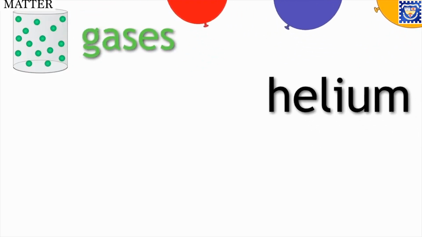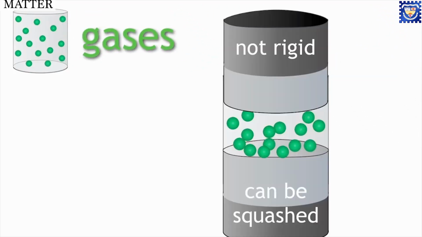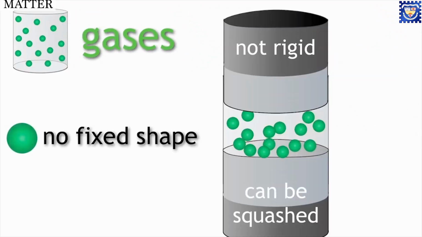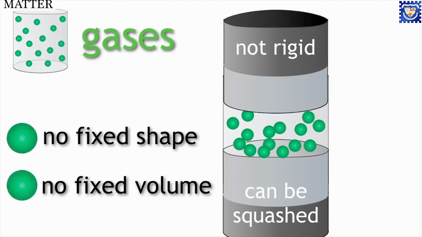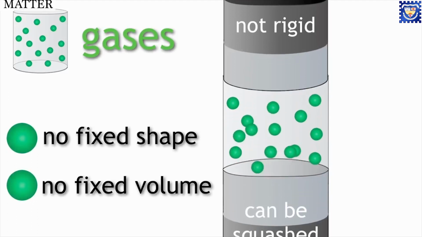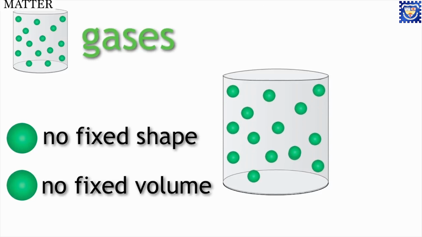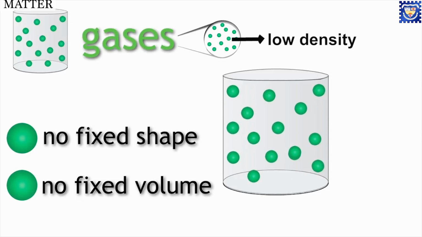Properties of gases. Gases are not rigid, gases do not have any fixed shape, gases have no fixed volume, they fill up the whole space available to them. Gases are highly compressible and gases have a very low density.